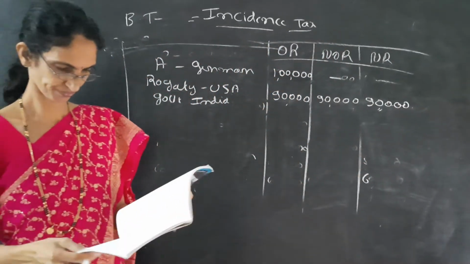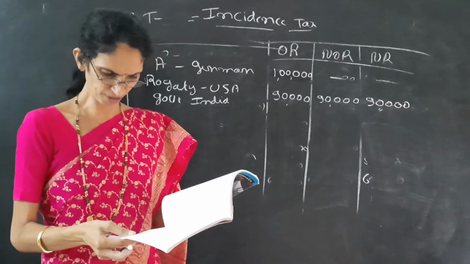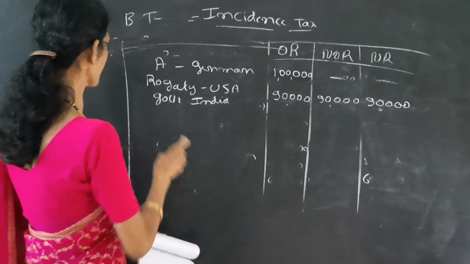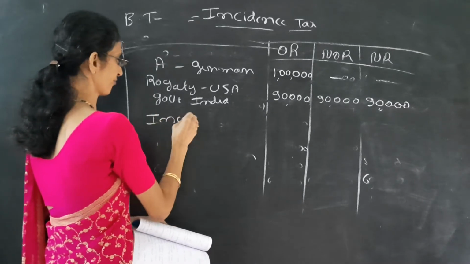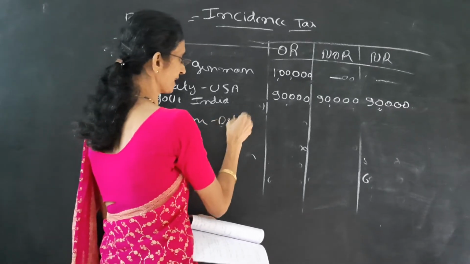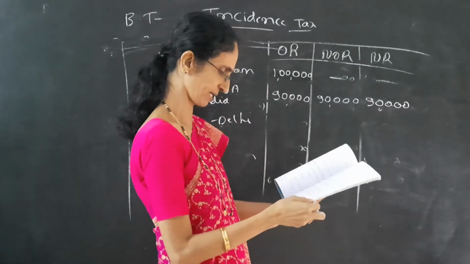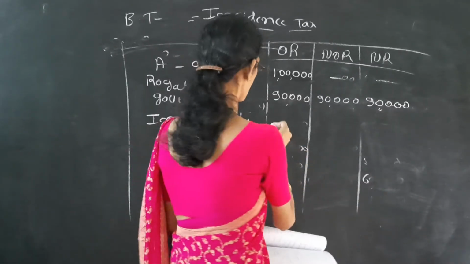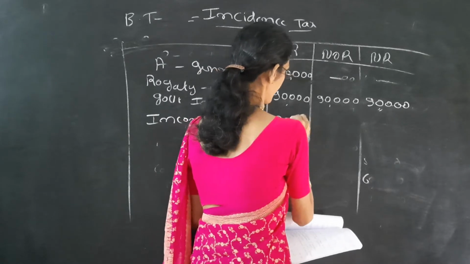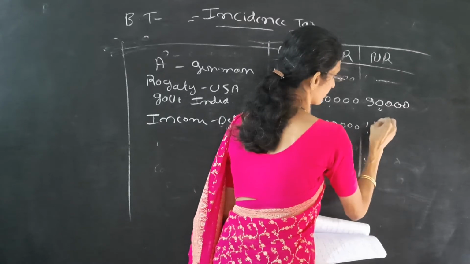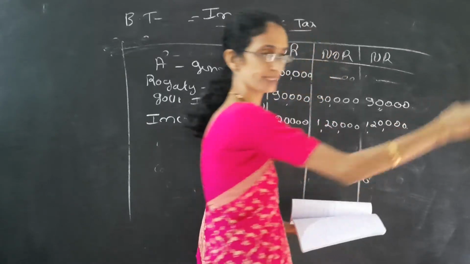Next, income from salary received from a company at Delhi. Income from salary from Delhi. Delhi means India, so it is income due in India. So 3 columns yes, yes, yes. The amount is 1,20,000, so we have to write 1,20,000, 1,20,000 and 1,20,000 in 3 columns.